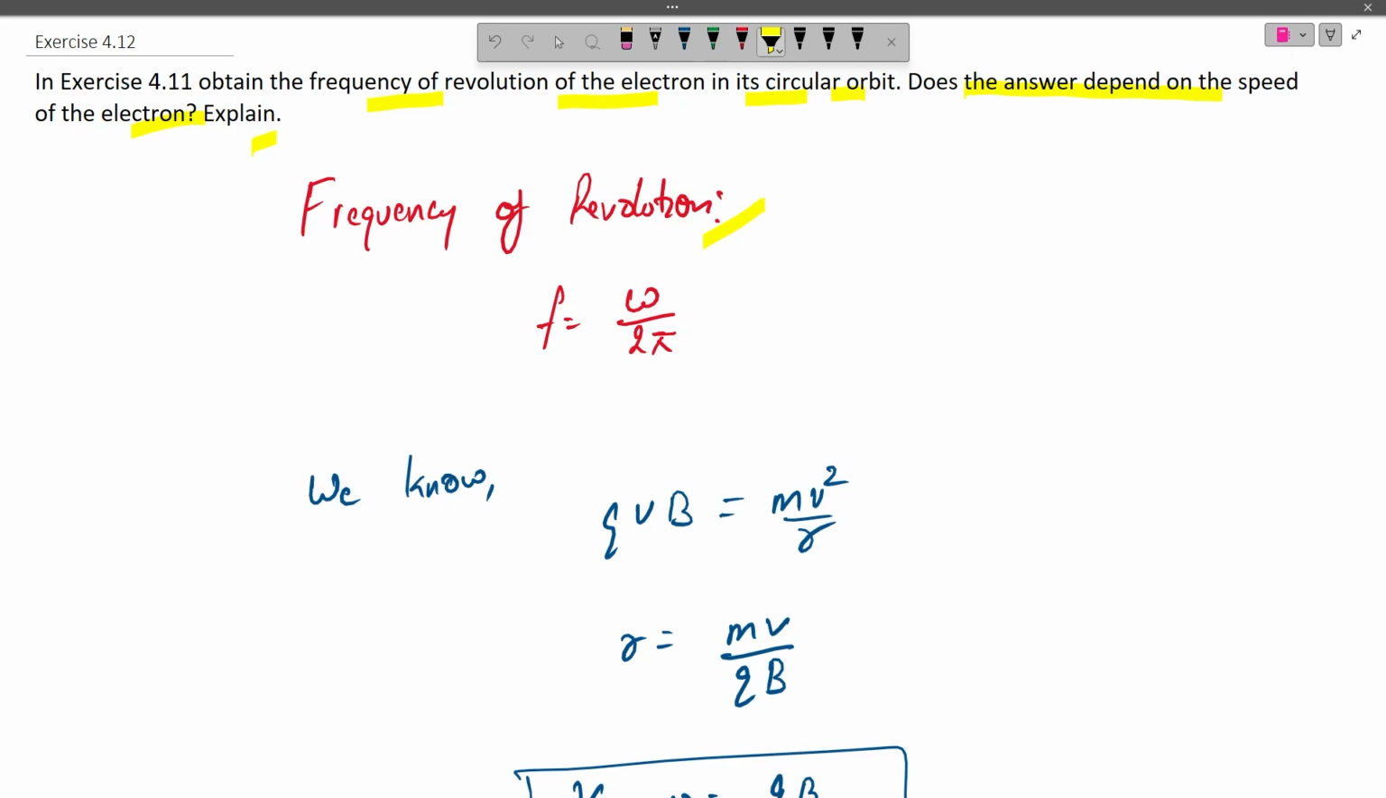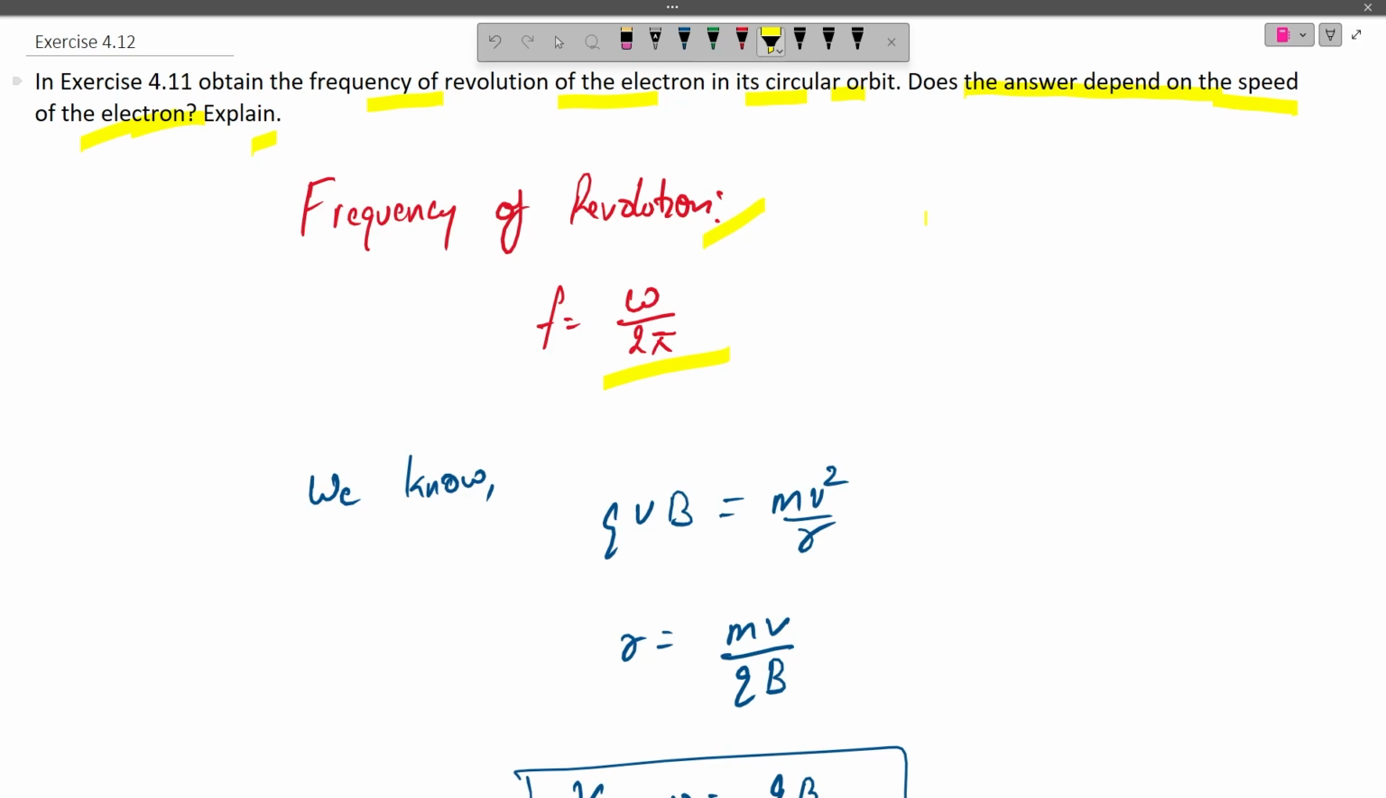Now in the previous question, the electron was subjected to a magnetic field perpendicular to its velocity. So there was a circular motion associated with that electron, and we had to calculate the radius of that circular motion. Now in this question, we have to calculate the frequency of rotation, and we also have to comment on whether the frequency of that revolution depends upon the speed of the electron or not.